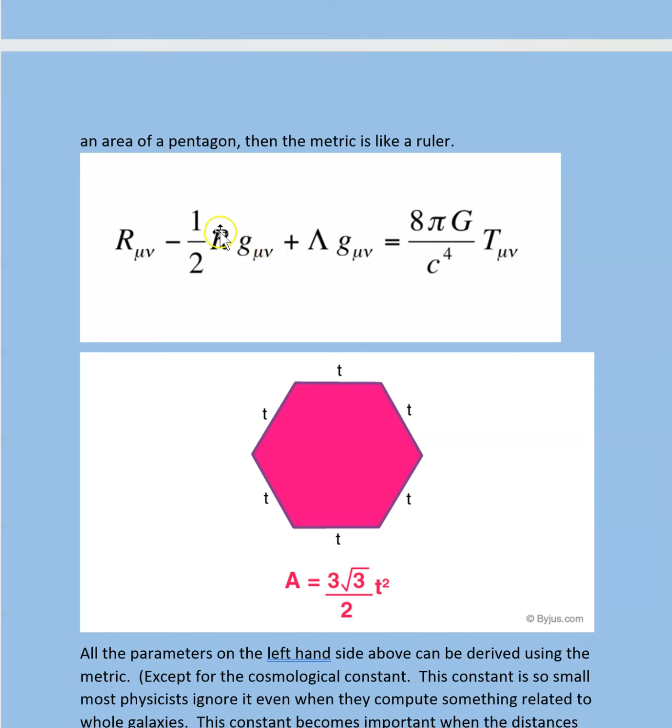This is the metric, and R can be written down using the metric, and this is the cosmological constant that does not come into play unless you are talking about billion light years or so. Even between galaxies, if you are doing any computation, this does not come into play. So this side gives the curvature. So this number is 0 for our purposes. As I said, this would be important if you are talking billion light years or more for the whole universe.